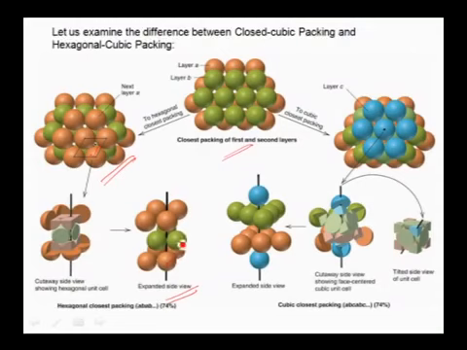This is the first layer, this is the second layer, and this is the third layer. This third layer and first layer are exactly similar to each other. That means two layers are repeated here, which is called AB-AB type close packing. This is nothing but a hexagonal close packing.